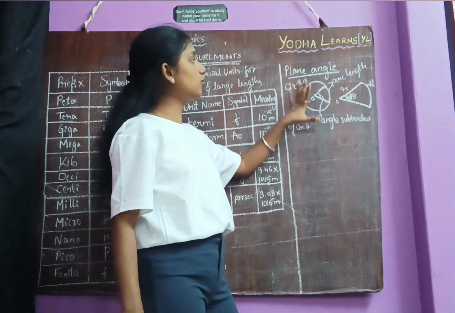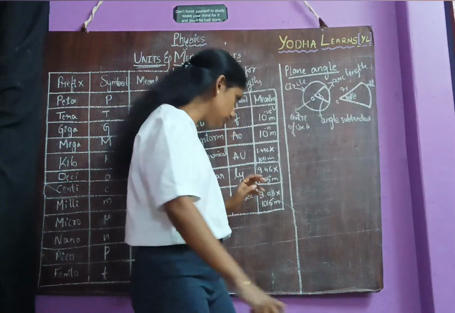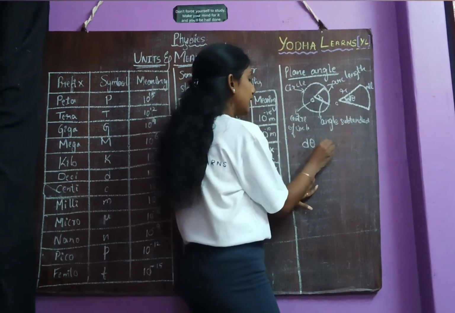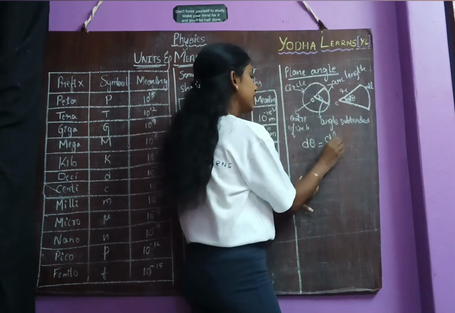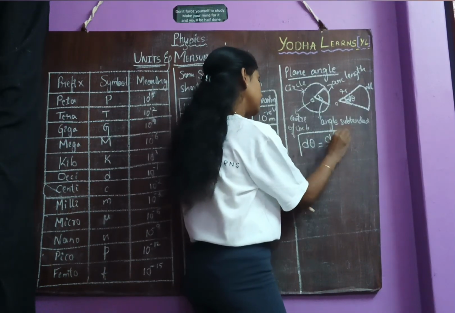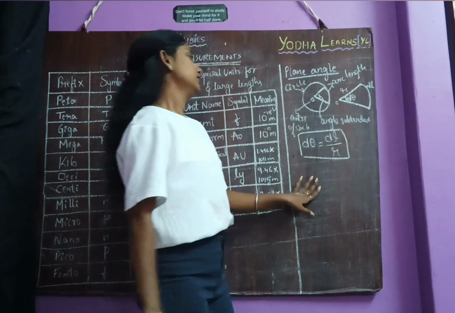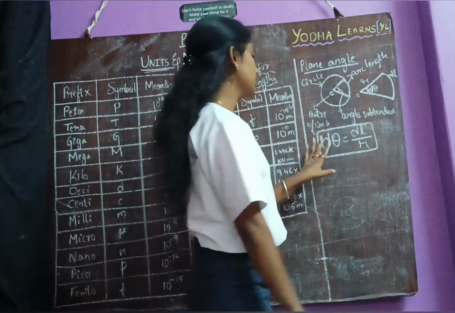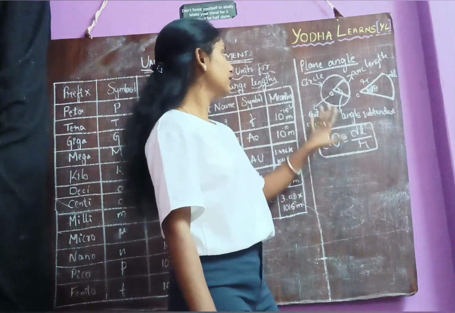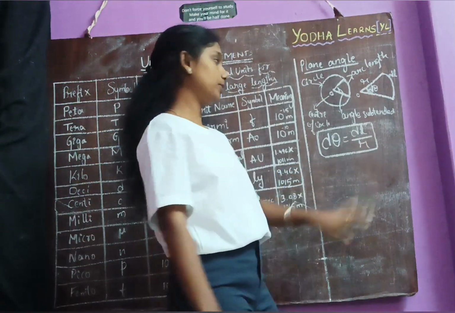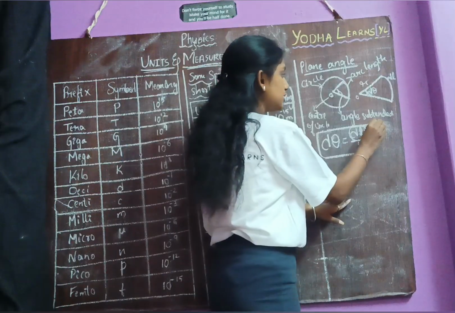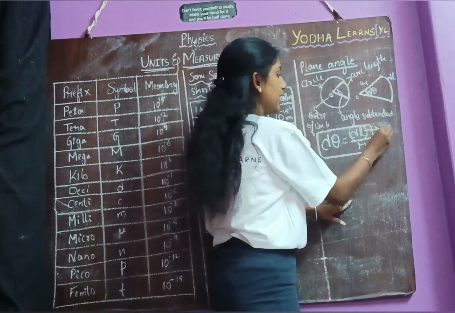So we have a formula to describe this plane angle, that is d theta is equal to dl divided by r. That is nothing but d theta is equal to dl by r. We can write this plane angle formula in this format. Now here dl is nothing but arc length.